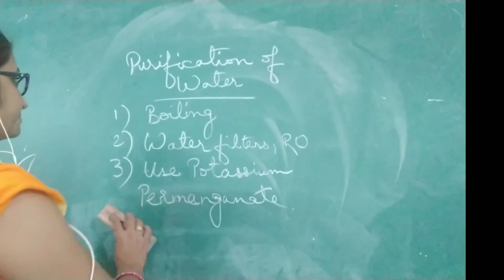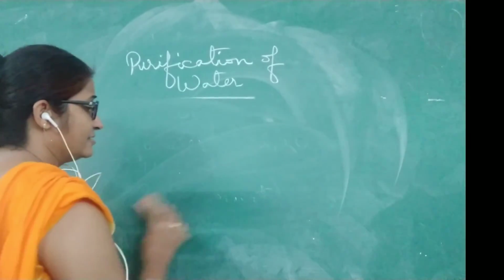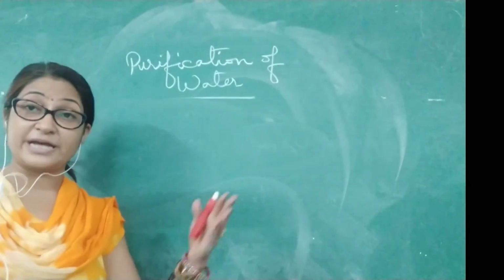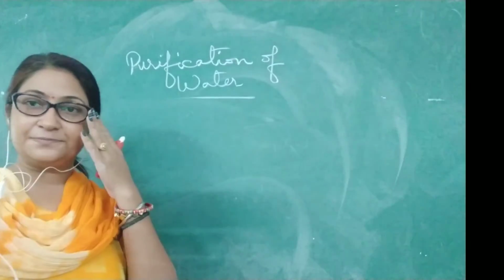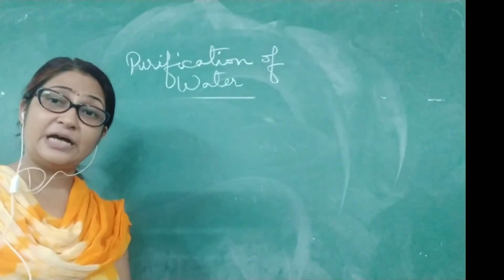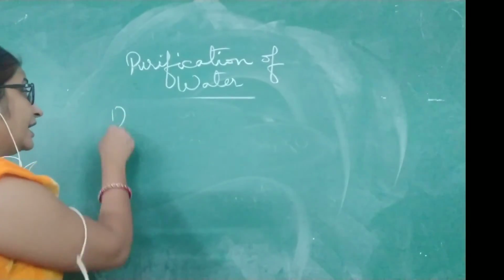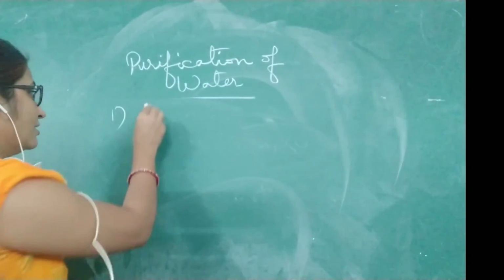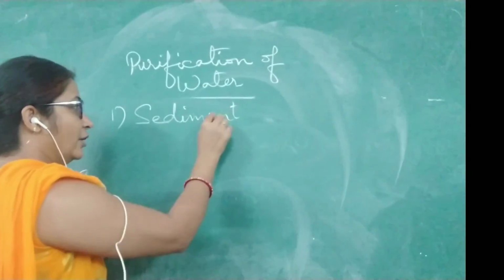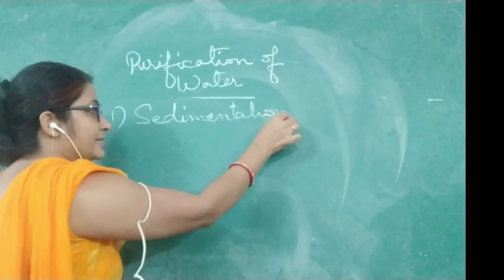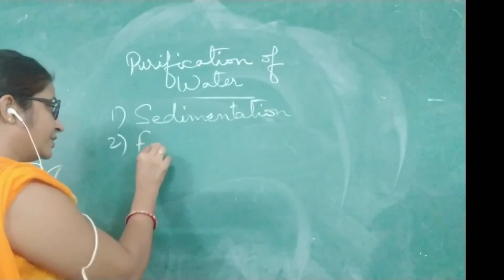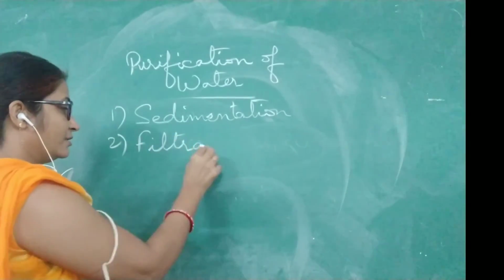If the water has to be supplied to a maximum number of people, like by your municipality, then how do they purify the water? Then they have some different methods which they use. One is the sedimentation. Now every one of you knows this method, the sedimentation. Then they make use of filtration. That also you are all aware of. These 2 methods.